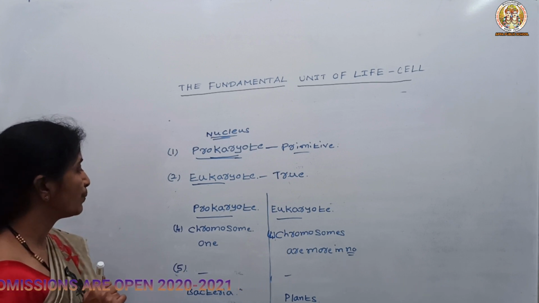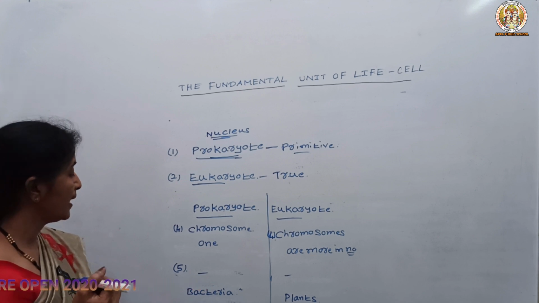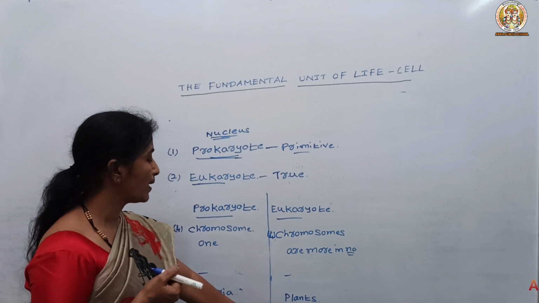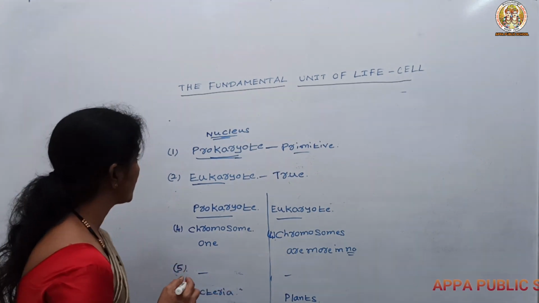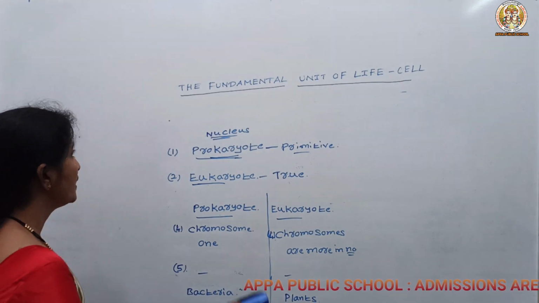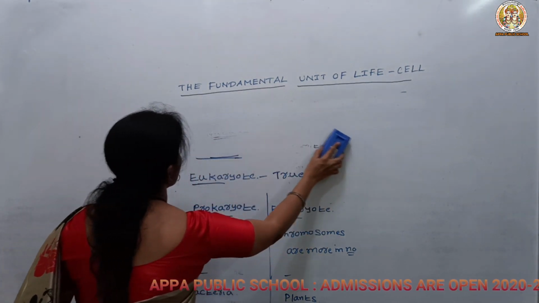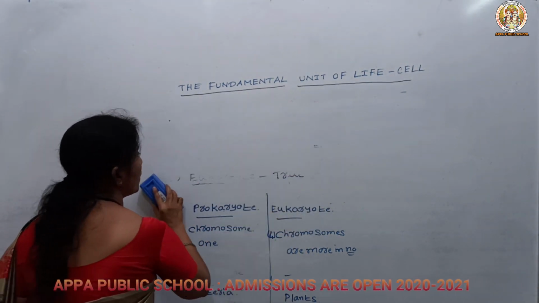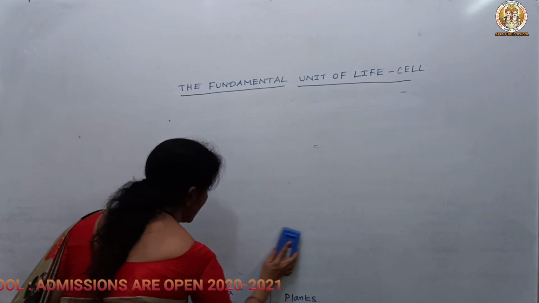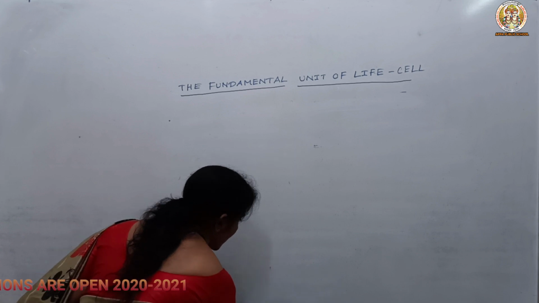These are very small, we cannot see them with the naked eye, and for eukaryotes the examples are plants and animals. So this is about the differences between the prokaryotic cell and eukaryotic cell. Now let us know about the cell organelles: what are cell organelles and what are the types of cell organelles?